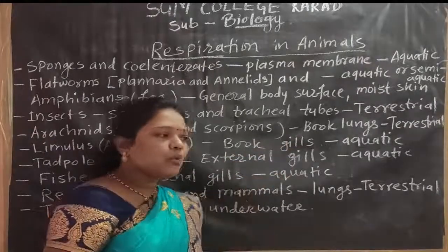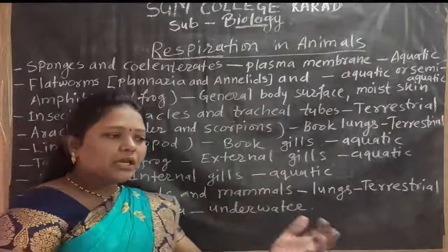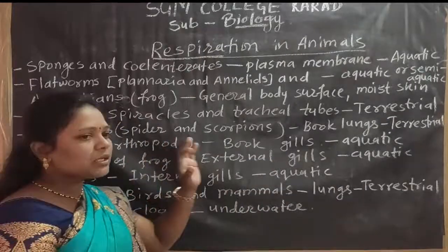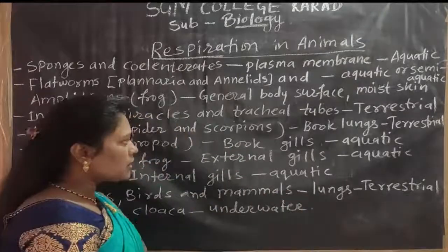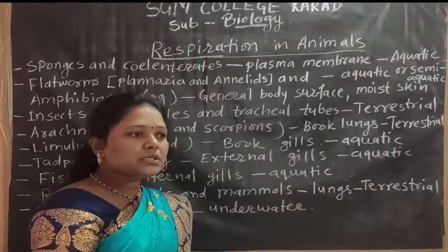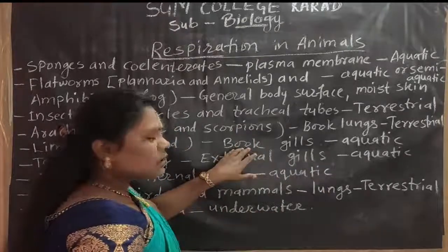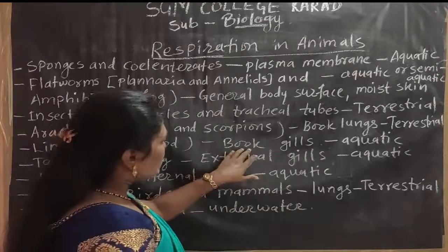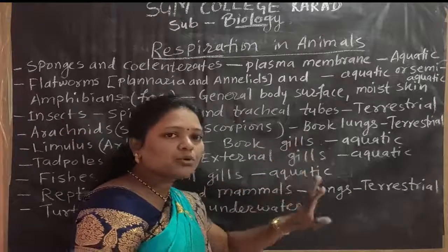With the help of book gills they take in oxygen and give out carbon dioxide. The gills are arranged like the pages of a book, so that respiratory organ is known as book gills.